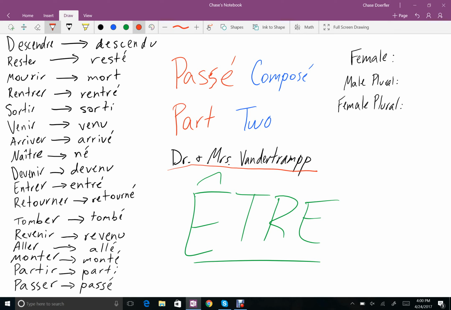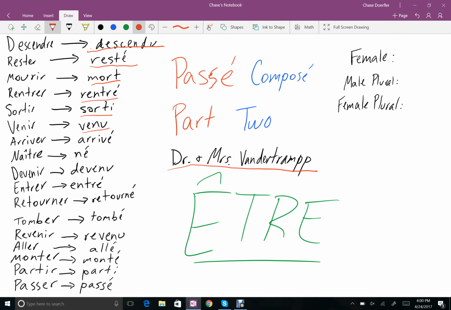Descendre, which means to descend, will be descendu. Rester, which means to rest, will be resté. Mourir, which means to die, will be mort. Rentrer, which means to return, will be rentré. Sortir, which means to go out, will be sorti. Venir, which means to come, will be venu.